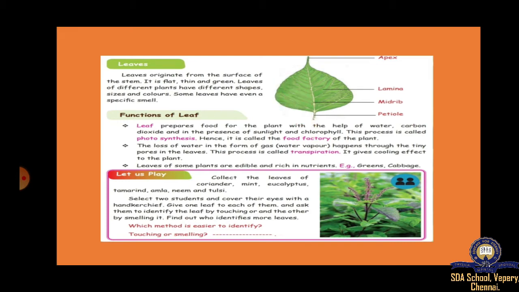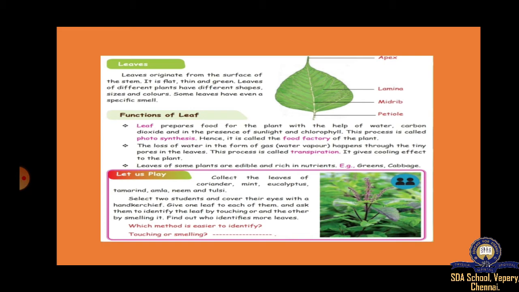Leaves of different plants have different shapes, different colors, different sizes. Not all leaves are the same, right? A mango tree leaf will be different from a neem tree leaf. In the same way a rose plant's leaves will be different from a hibiscus's. Even the sizes and shapes will differ, and colors also. Some are very thick green, some very light, so the colors vary from one plant to another.